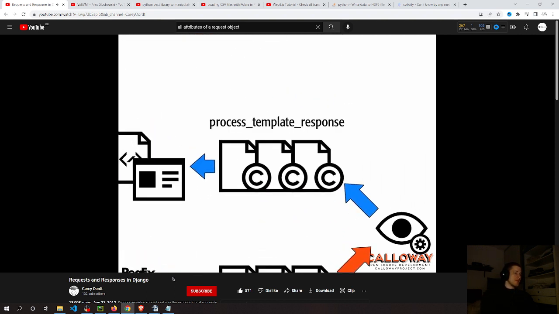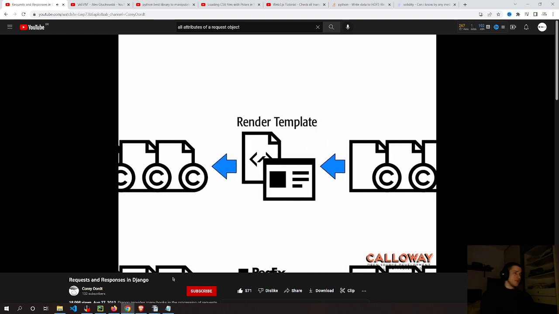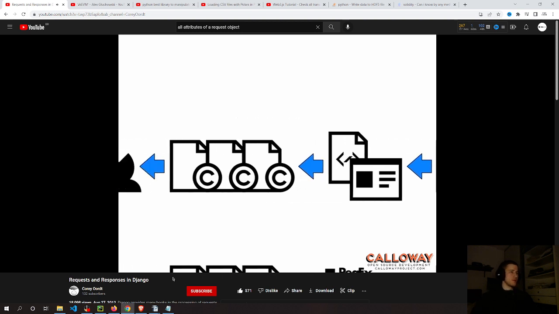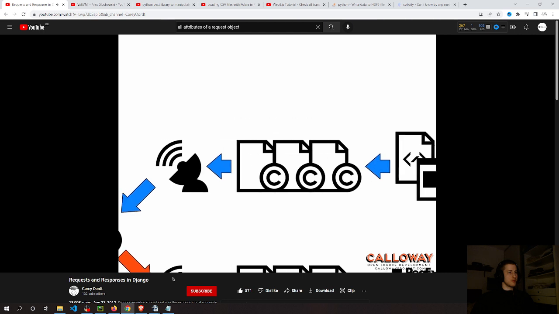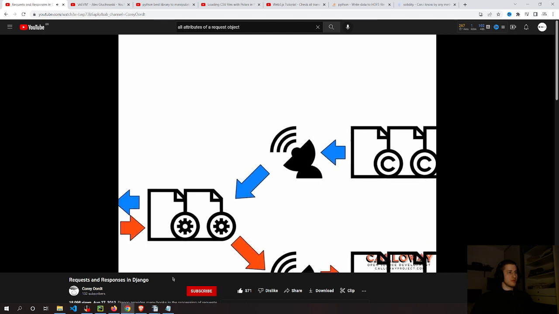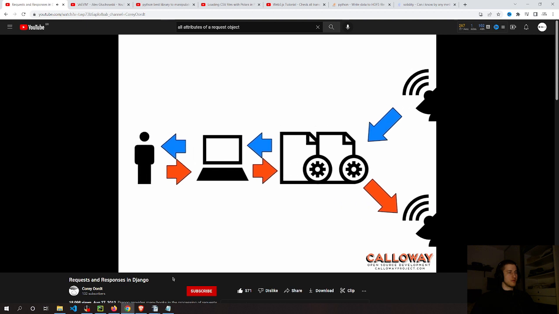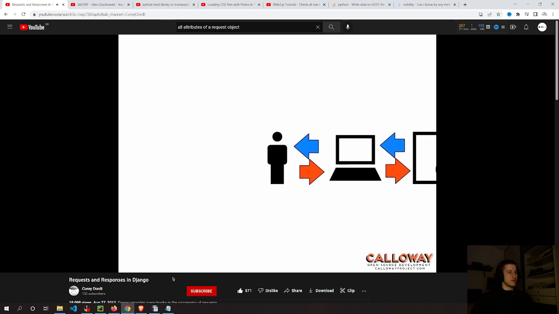If the response is a template response, the response goes through the middleware stack in reverse order, calling the process template response method. Django calls the template response's render method to render the template if the view has not rendered the template before returning its response. The final response goes through the middleware again in reverse order, calling the process response method. Django emits the request finished signal just before Django sends its response back through the WSGI stack. The WSGI stack hands off the response to the web server, which sends it to the user.